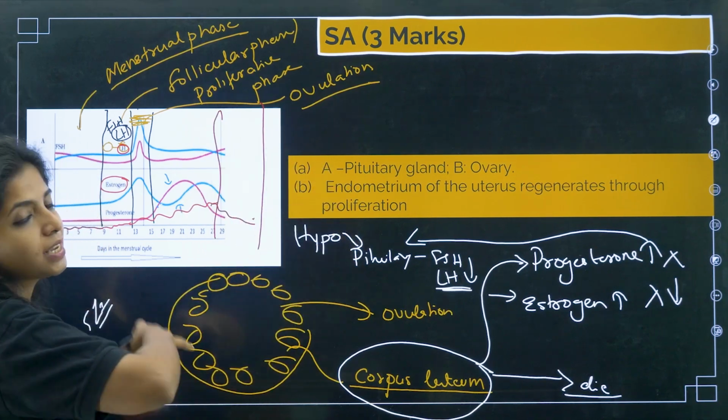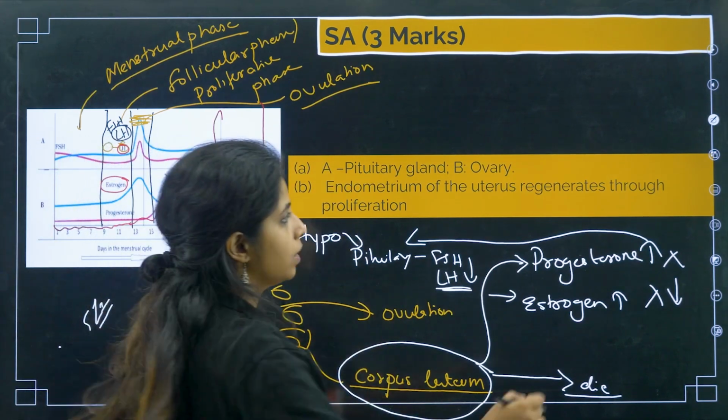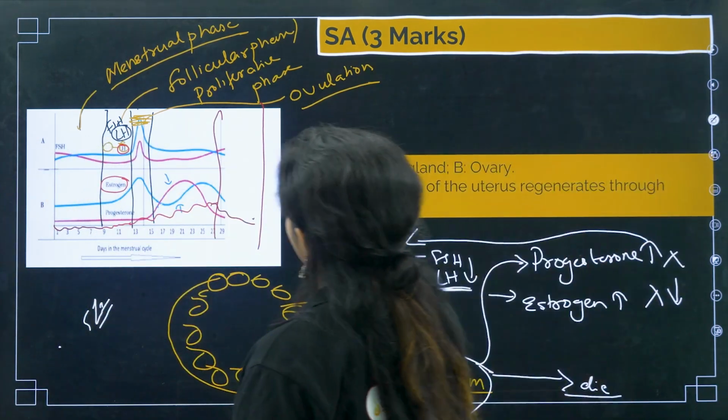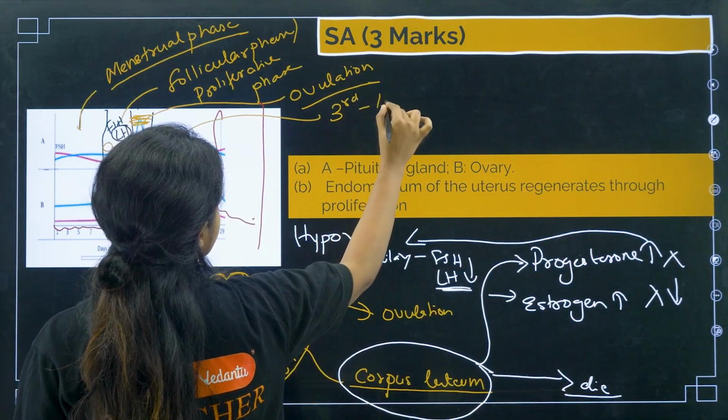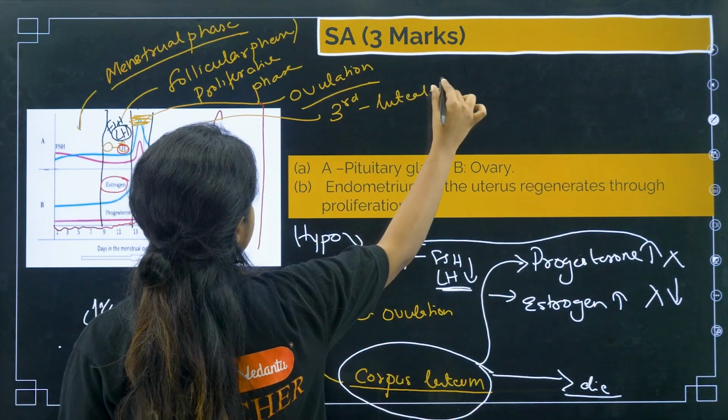Again, you have follicular phase and the luteal phase. Okay, what do you call this phase as? I forgot to name it. This third one is known as luteal phase.